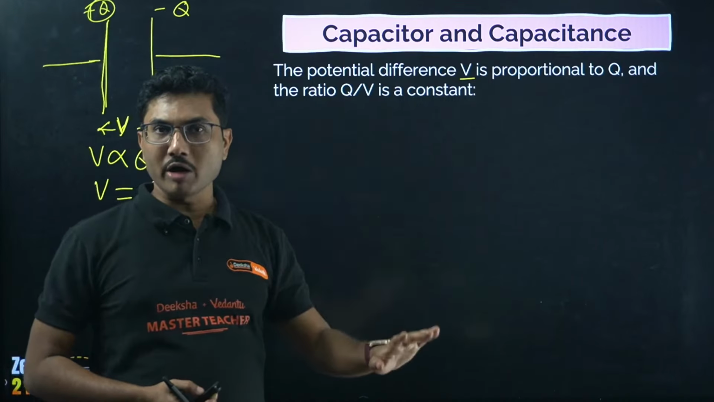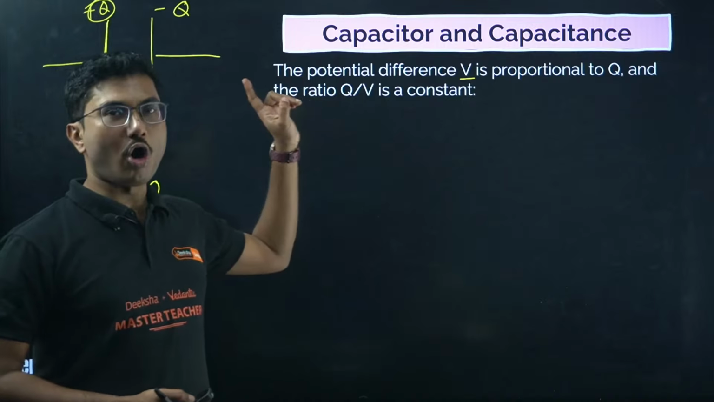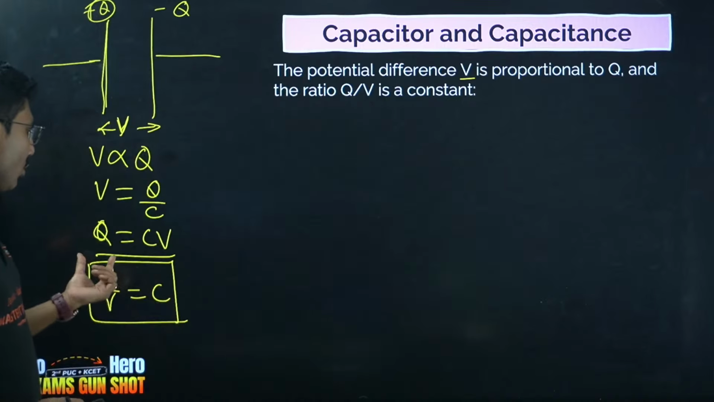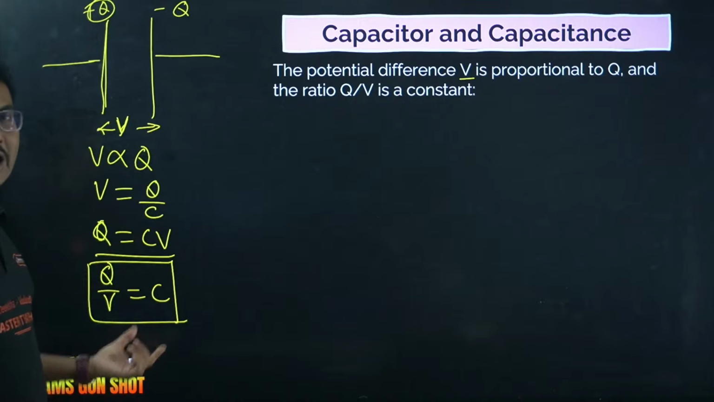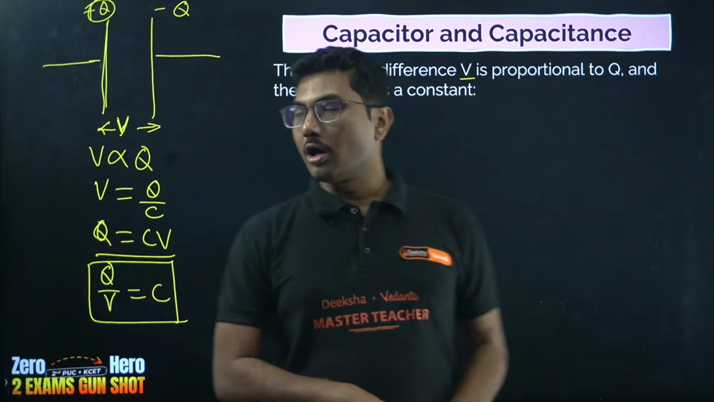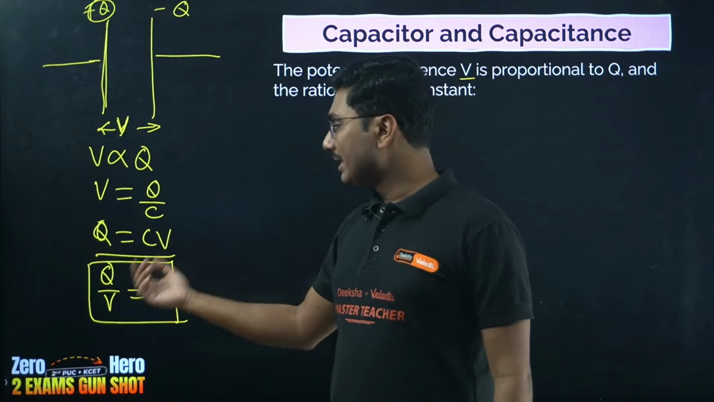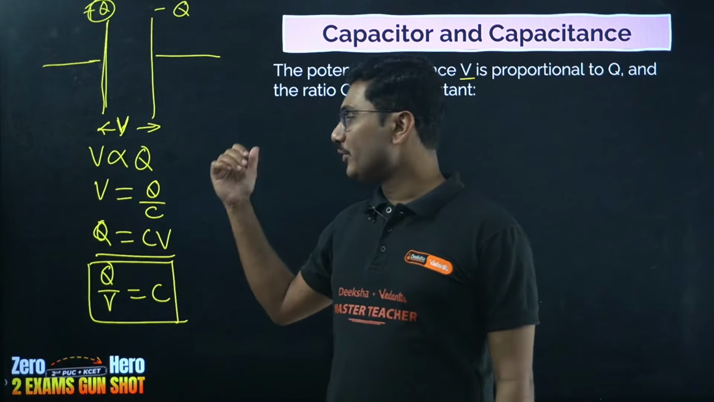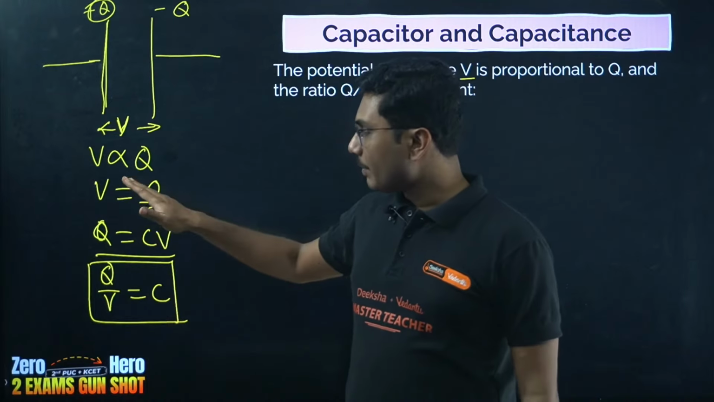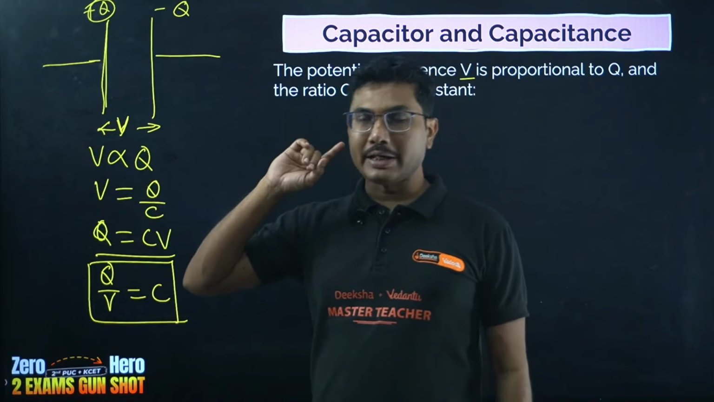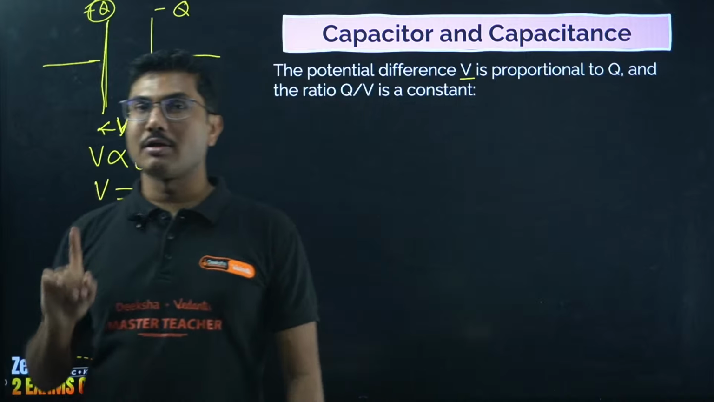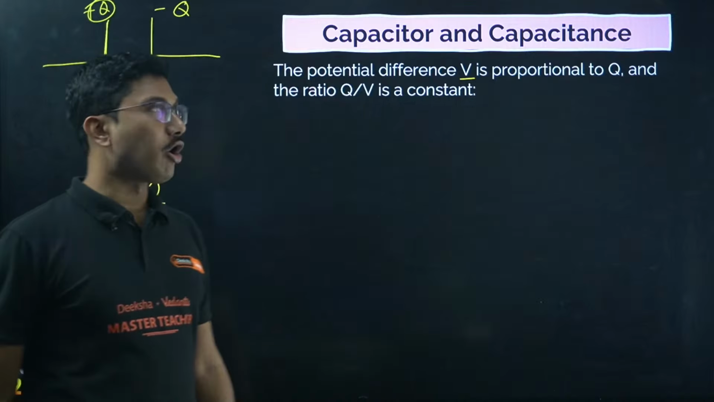Capacitance will not change on Q or on V. Even though C equals Q by V, if you change Q, V will increase. If you increase V, Q will increase. If you increase Q, V will increase, but their ratio will remain constant. C does not depend on Q or V.